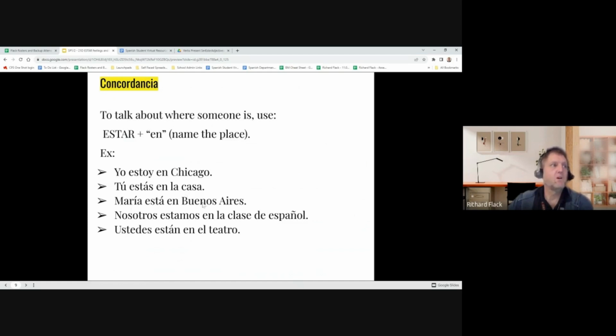María está en Buenos Aires. Maria is in Buenos Aires. Nosotros estamos en la clase de español. We are in Spanish class. And ustedes están en el teatro. You are in the theater. So make sure, add this to your handout, estar plus en plus name the place as your format to talk about where people are.